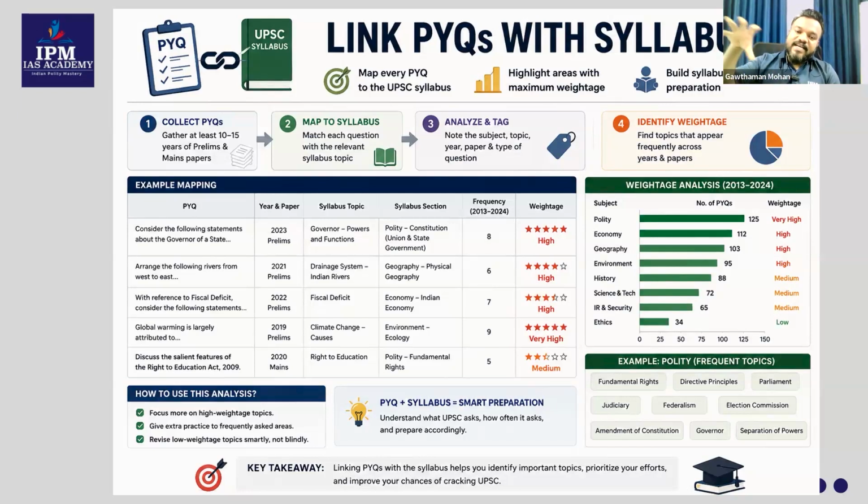So this understanding you need to have, and you will be able to develop that only with the understanding of the syllabus. And not only here, I'm talking about when you are reading the newspaper also, always do this. This is the best activity that you can do to learn. Okay, always when you are reading a news item, always connect it with the syllabus. Okay, where is it coming in the syllabus? Then you will understand whether it is relevant for you or not. If it is not coming in the syllabus, it is not relevant for you, then you can just skip that and go to the next news or article. Okay, so always do this. Always connect it with the syllabus, link it with the syllabus. Is it clear, this part?